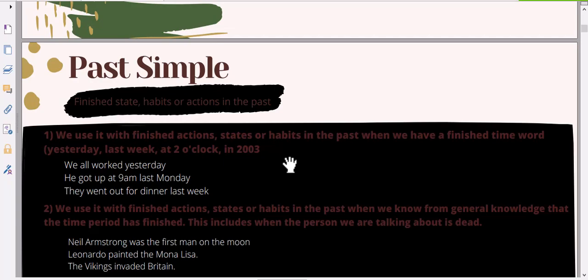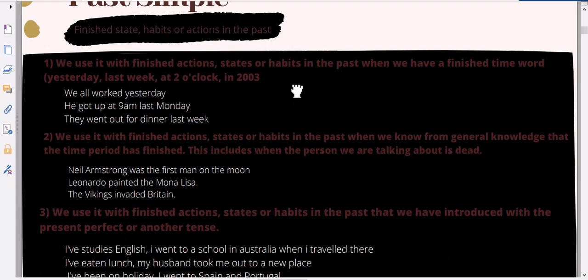So let's read the first example we have here. We all worked yesterday. And the second one, he got up at 9 a.m. last Monday. So as you can see in both of these examples, each one of them has a frequency word. We have yesterday and we have here at 9 a.m. So give attention, please.